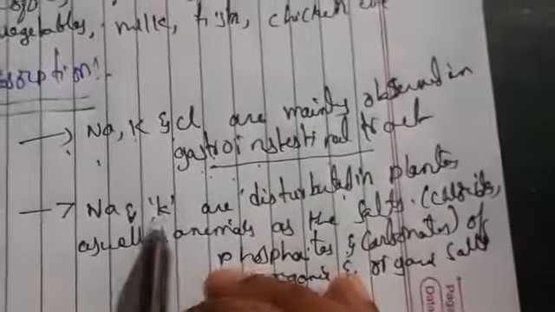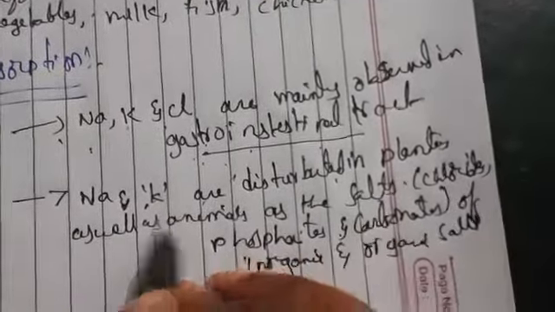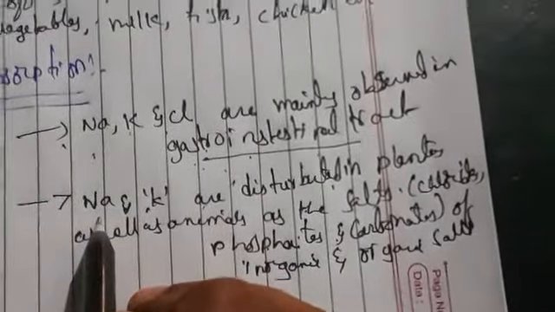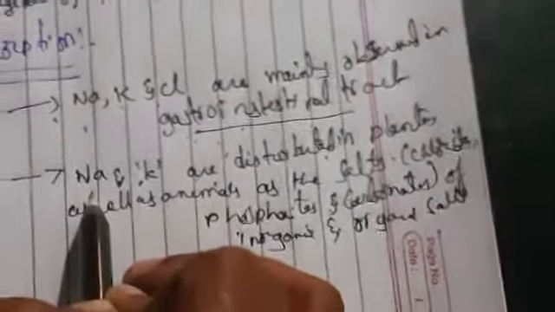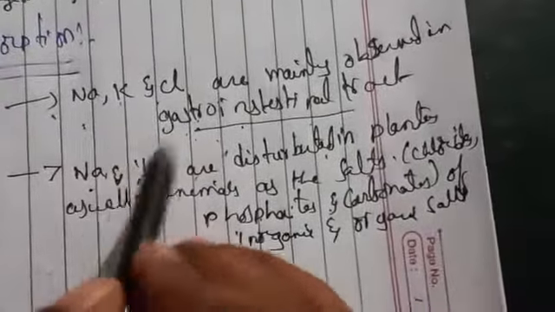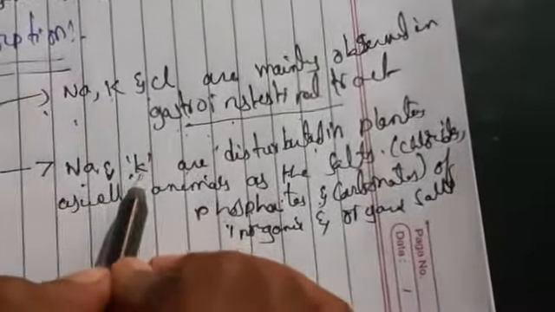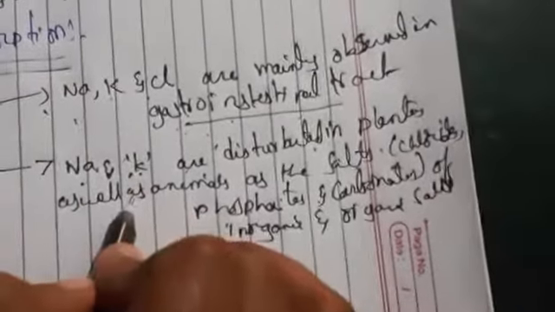For example, if you take chlorine, it is NaCl, sodium chloride. If you take CO3, it is sodium carbonate. In the same way, potassium phosphate, potassium chloride, potassium carbonate. Like this, they form salts in animals and also plants.